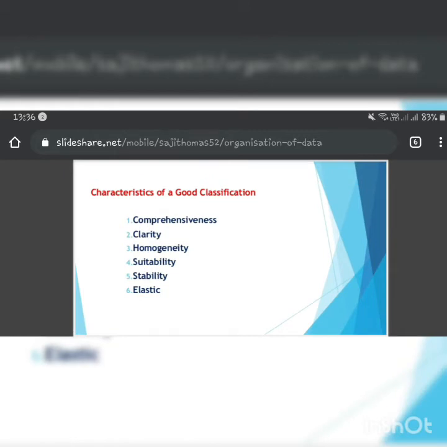These are the characteristics of a good classification: comprehensiveness, clarity, homogeneity, suitability, stability and elasticity. Now the product should be homogeneous. Whatever data we will create, that should have common features and characteristics. They all must match each other. There should be elasticity, means there should be a frequent change also in the data given.